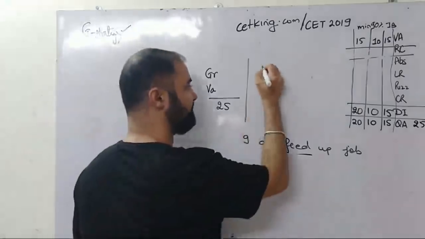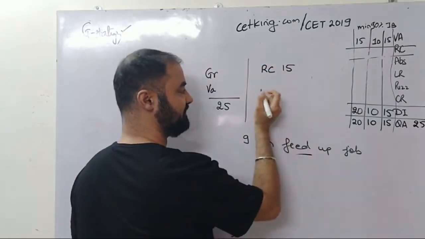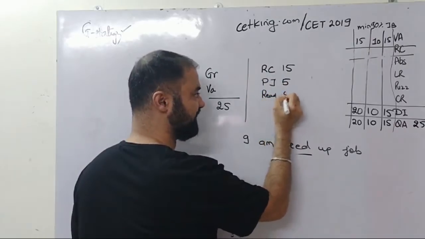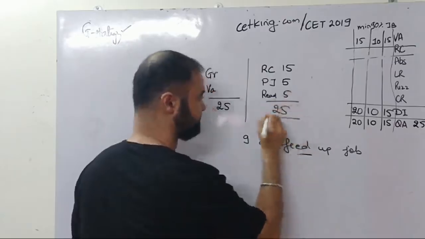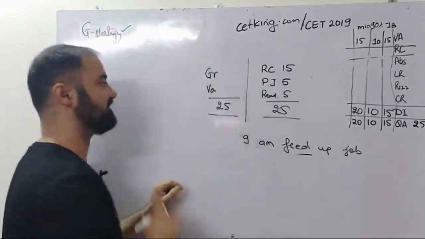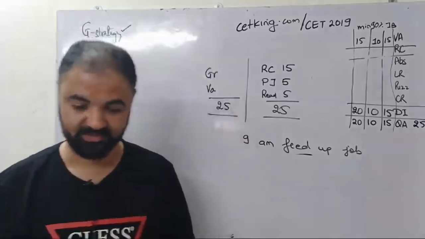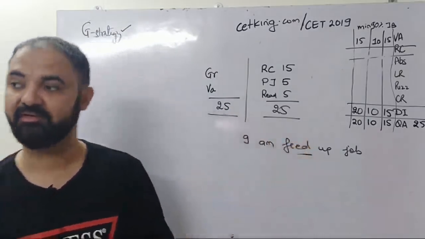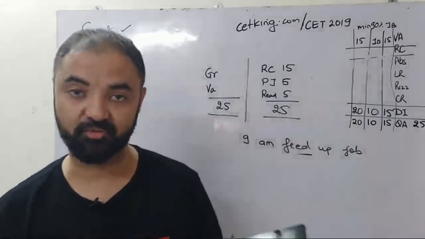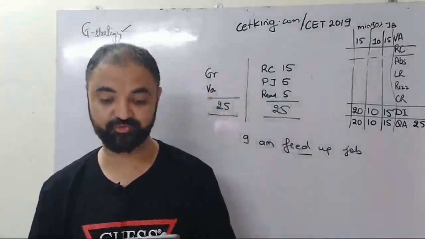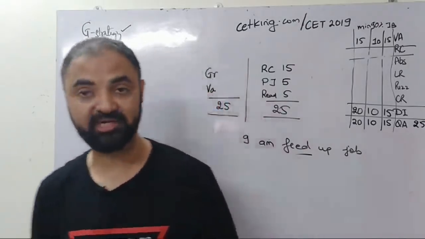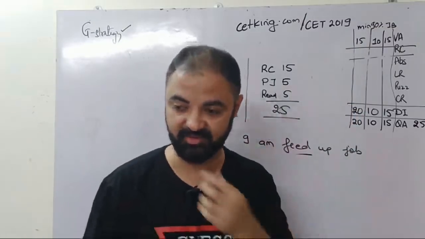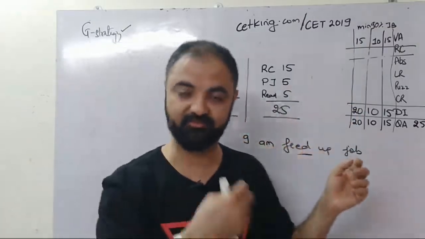Okay, apart from this 25, RC is a major change again. RC 15 marks, parajumble 5 questions, and other reading based questions 5 marks. 25 mark का paper is based on reading. 25 mark का paper is based on vocabulary grammar. ठीक है, the main problem in this area is speed and accuracy. If you have downloaded this paper, look at the page count. There are a total of 14,000 words which you have to read in 2.5 hours. So obviously you have to read a lot. तो reading की आदत डालनी पड़ेगी. And this year they have changed para RC as well. Okay, now RC workshop is happening next week for online students.